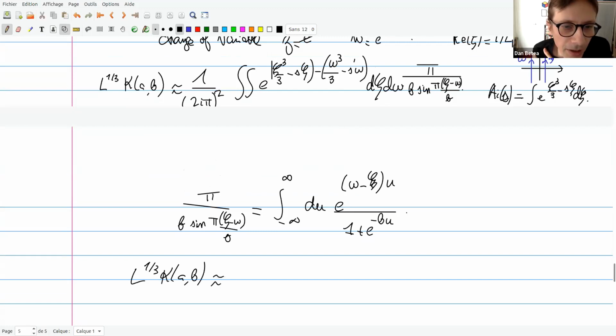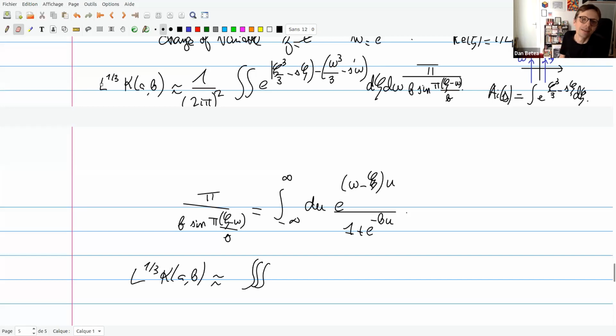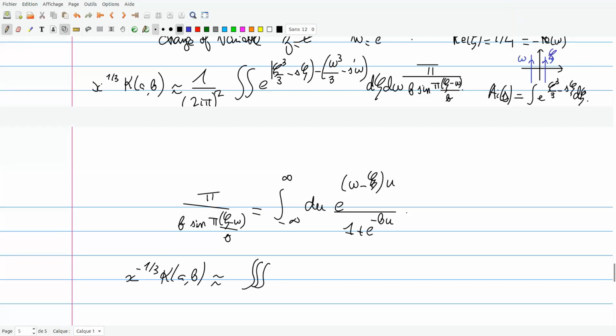Jeremy, will it not be given by a triple... Sorry? The big L should be an X. Yeah, also above. Yeah, you're right, yes. And there's the slightly bigger issue that you're using B for two different things. Oh, yes. Yeah, so let me put it... Okay. Let's forget it.